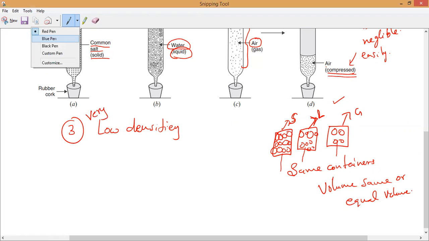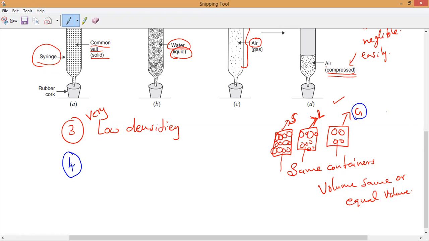Is it okay, Hari? Yes, sir. If you take equal volumes of solid, liquid, and gas, gas is extremely light. They are lighter than liquids and solids. Is it okay, guys?